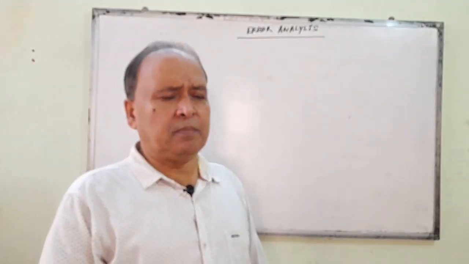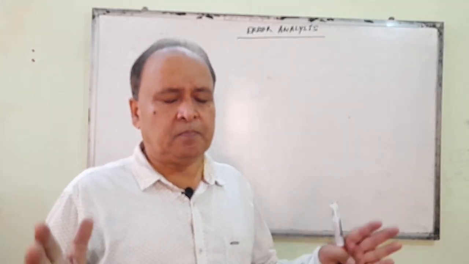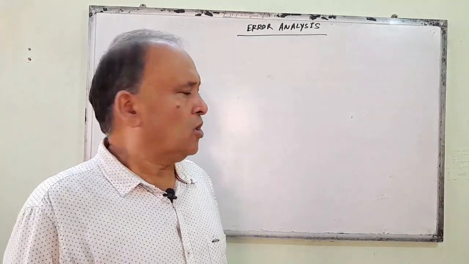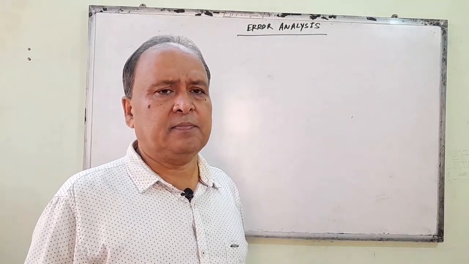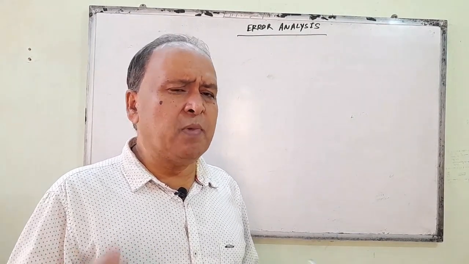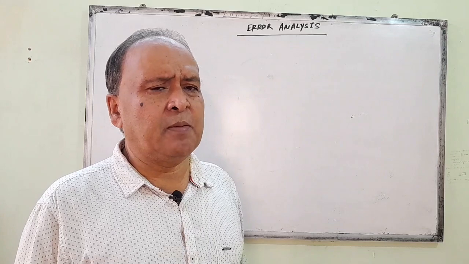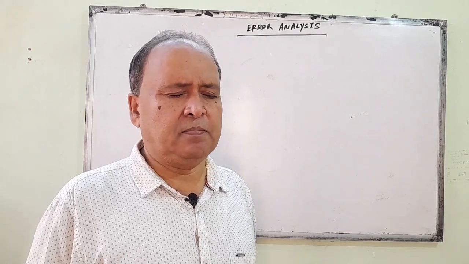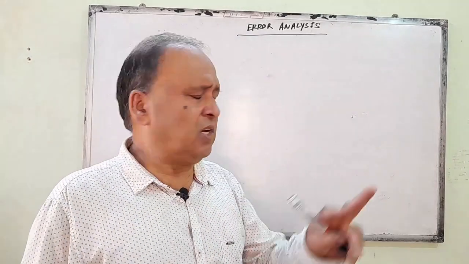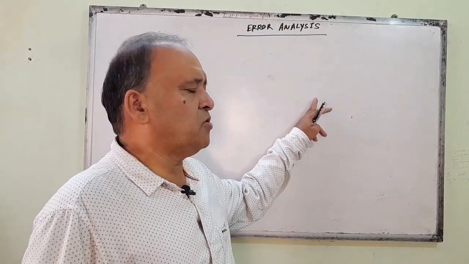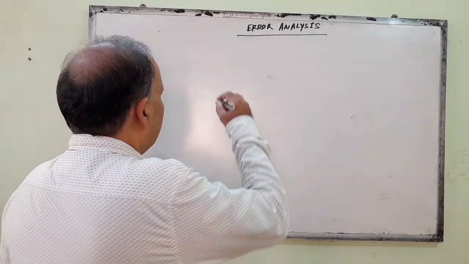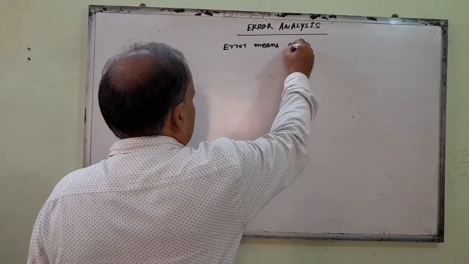Suppose I give you a length to measure. Suppose its actual length is 10 centimeter, but you measure it as 10.3 centimeter. So here there is an error, because the actual length is 10 centimeter and you measured it as 10.3 centimeter. So error means mistake,